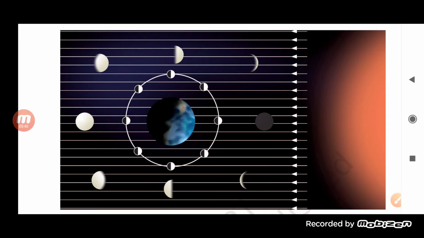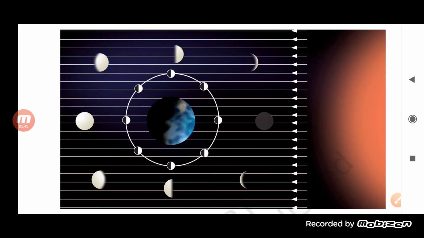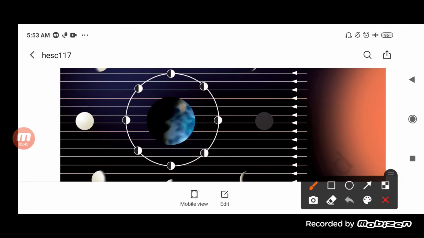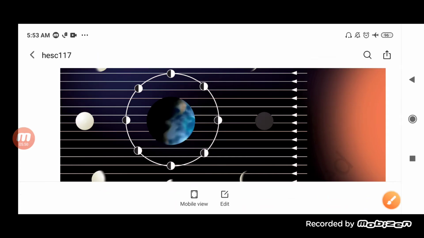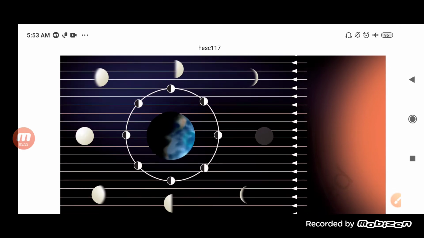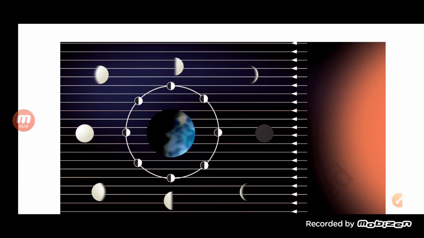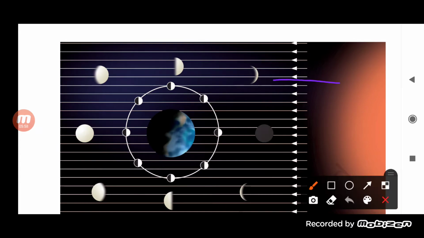What happened here? When the light ray falls on the surface, only a few amount of light will fall on the surface of the moon, and when a light ray falls on the surface, then only a few amount of light will get reflected back from the moon to the surface of the earth, and that particular amount of light which gets reflected back to the earth is visible to us, right?